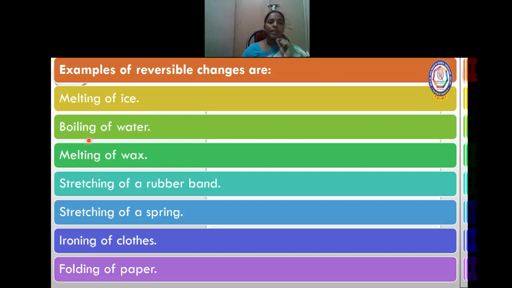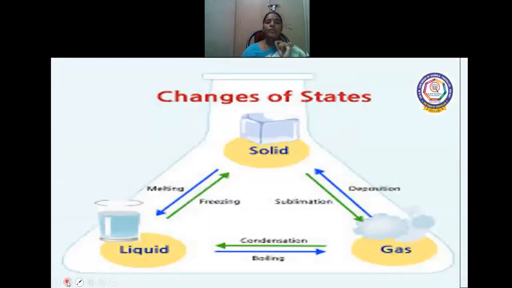Water vapor becomes water droplets. Melting of wax, stretching of a rubber band, stretching of a spring, ironing of clothes, folding of paper. These are examples of reversible changes. So, solid, liquid, gas.